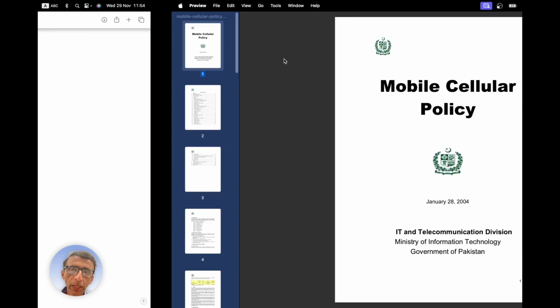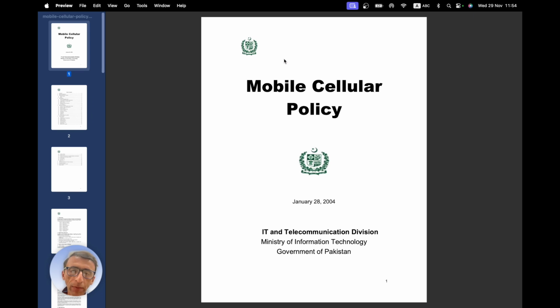And the document I've picked is the mobile cellular policy from 2004. And the reason I picked this policy document is because back in the day, I spent a lot of time reading this document when I was working in the industry. So I don't remember it word for word, obviously, but I should be able to make some sense of the answers and just make sure that it's not giving me nonsensical answers.